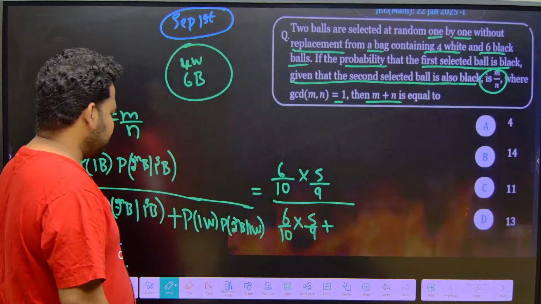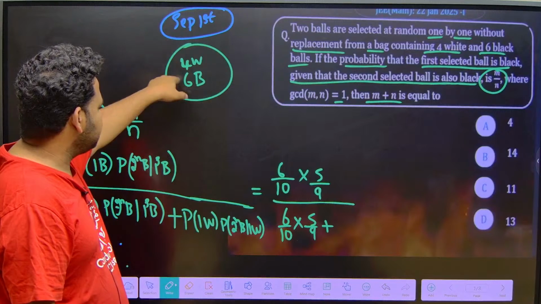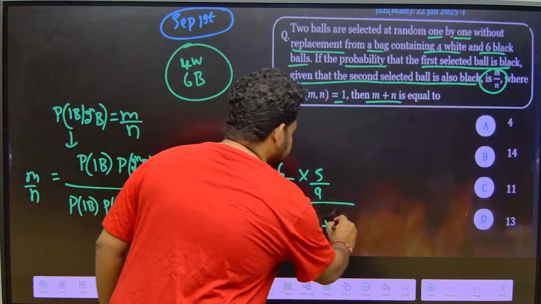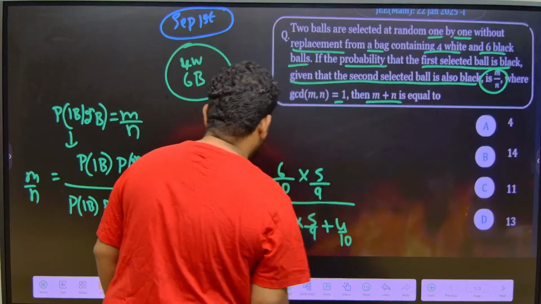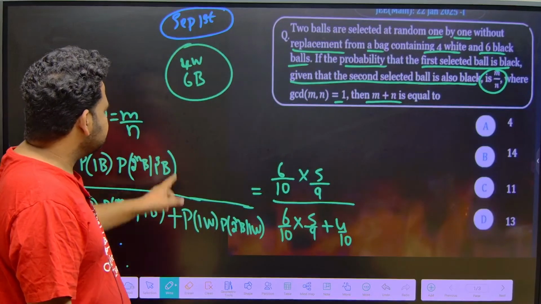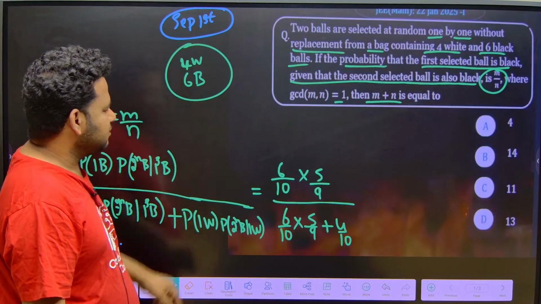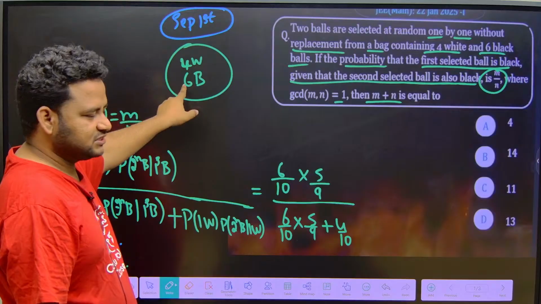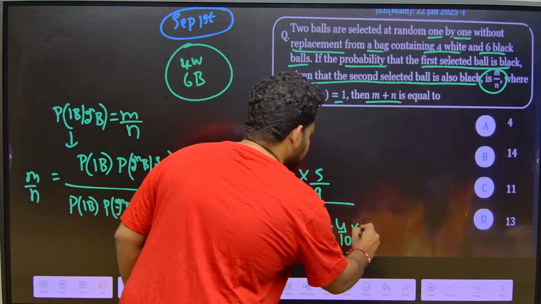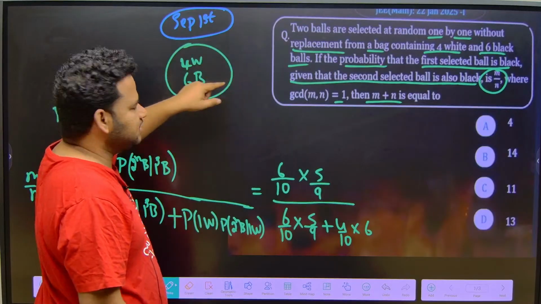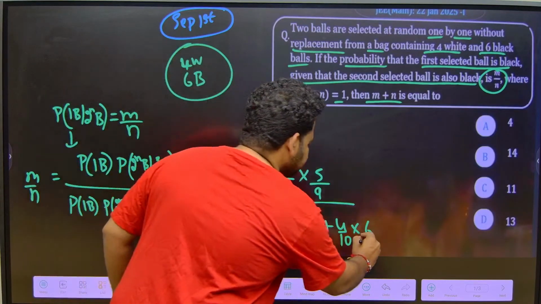Now probability of first being white. First being white means how many whites are there? 4. 4 out of total is how much? 10. So it is 4 by 10. Now probability of second being black. Second is always black. Second being black is 6. Black balls are 6. So 6 out of what is the total here? 6 out of 9. Already one white is gone. It will remain 6 plus 3, 9. So this will become 6 by 9.